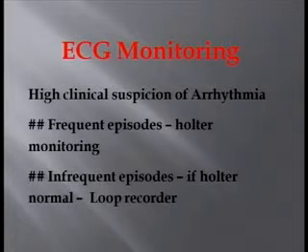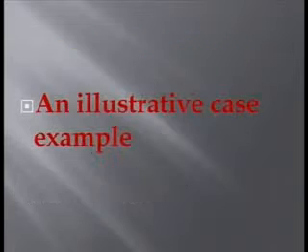But not always do you have typical ECG changes which will pinpoint the etiology of the syncope. A lot of times the ECG can be deceptively normal. When there is a high clinical suspicion of arrhythmia and the episodes are very frequent, Holter monitoring can be useful. If the episodes are infrequent and the Holter monitoring is normal, one can use a loop recorder to pick up the diagnosis, as was shown in the session before.